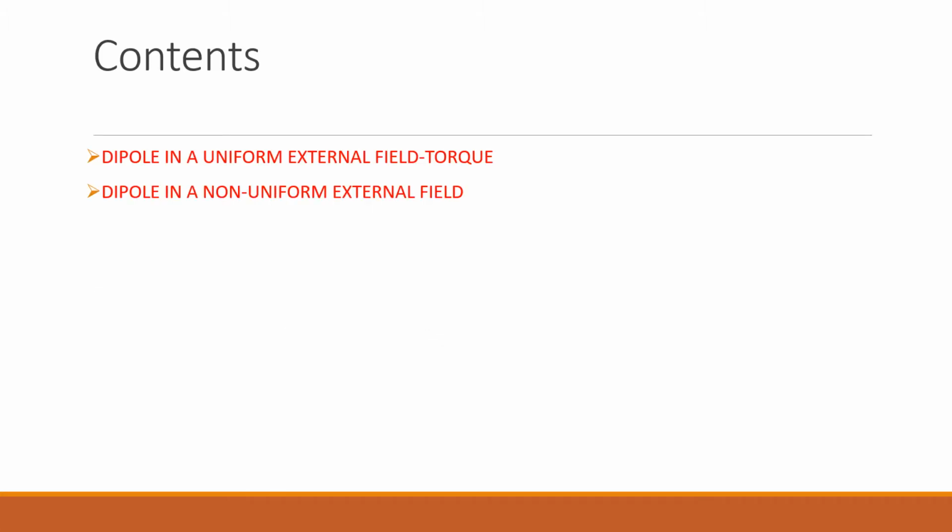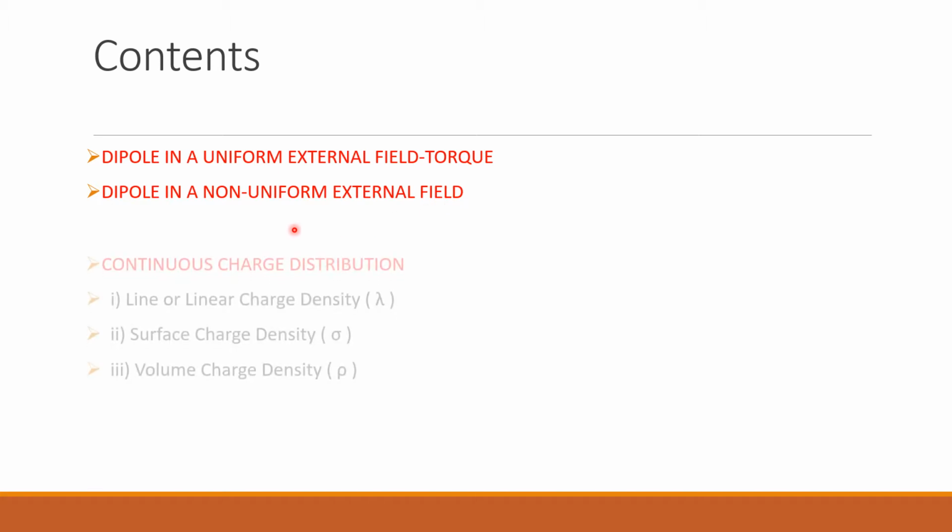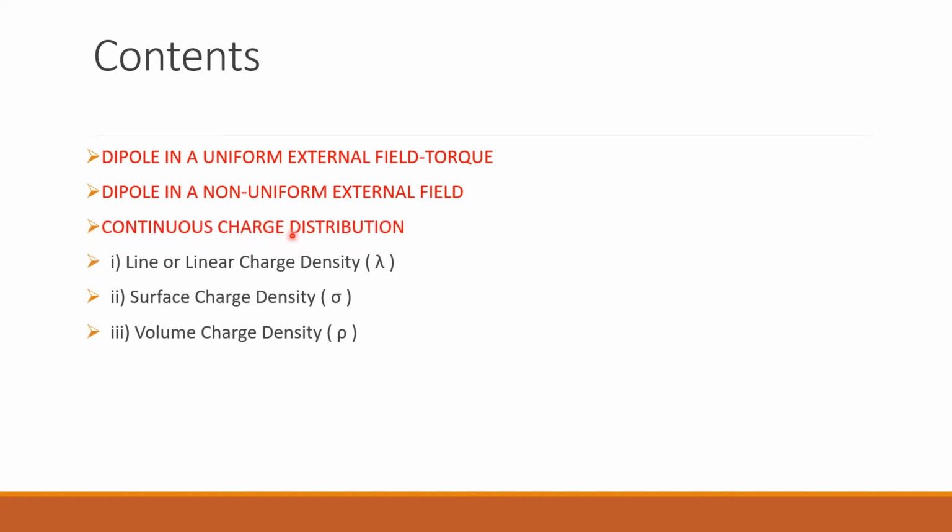The contents of this presentation are: dipole in a uniform external field, where we'll define an important term, that is torque; dipole in a non-uniform external field. Then we talk about continuous charge distributions. Under that we have three types: line charge distribution, surface charge distribution, and volume charge distribution. Accordingly, we define three terms: linear charge density lambda, surface charge density sigma, volume charge density rho. These are the notations.